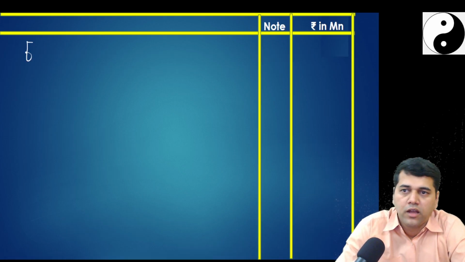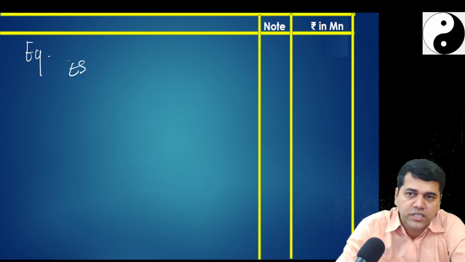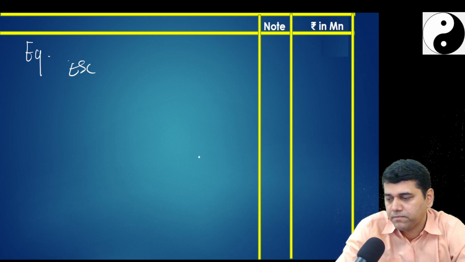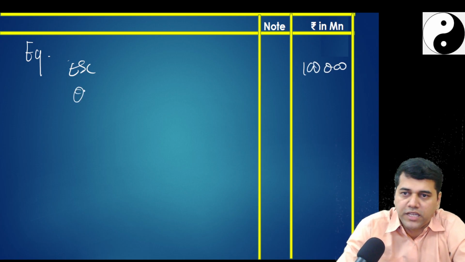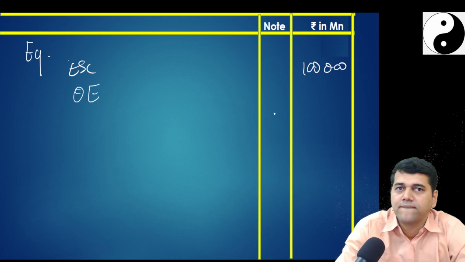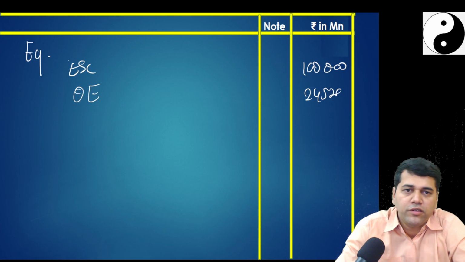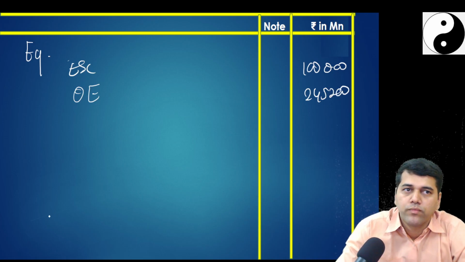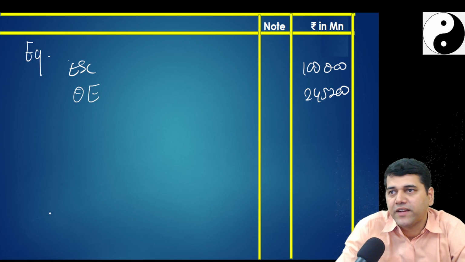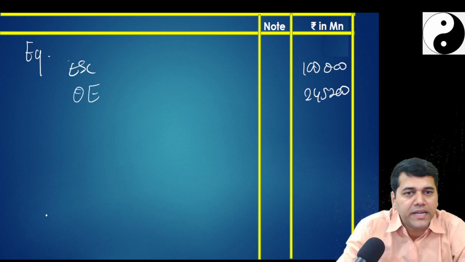Okay, now coming to the equity. How much is my equity share capital? 1 lakh. Is there a change? No. Other equity 245, 200, which you already did in the working note. So our job is to give that second effect there. Now all the P&L effect is coming here.